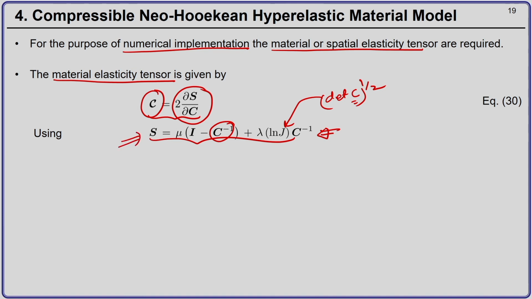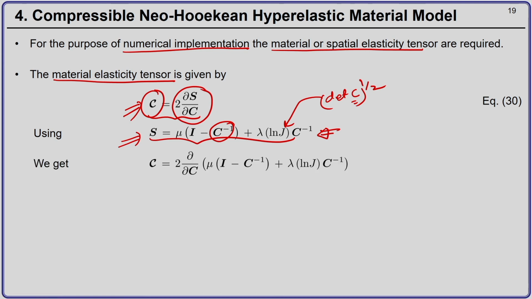So, all you need to do is take the derivative of S with respect to the right Cauchy-Green deformation tensor C to get the material elasticity tensor shown by equation number 30.